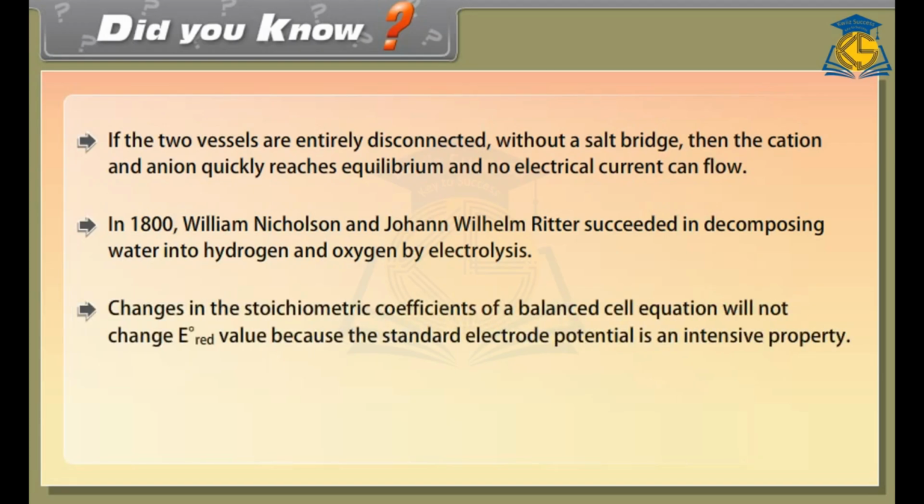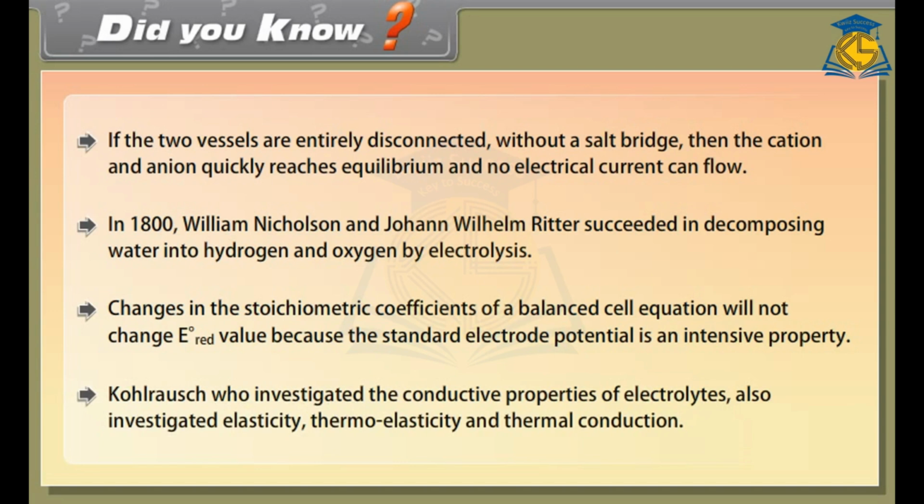Changes in the stoichiometric coefficients of a balanced cell equation will not change the E naught value, because the standard electrode potential is an intensive property. Kohlrausch, who investigated the conductive properties of electrolytes, also investigated elasticity, thermoelasticity, and thermal conduction.